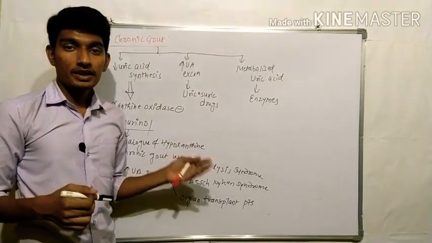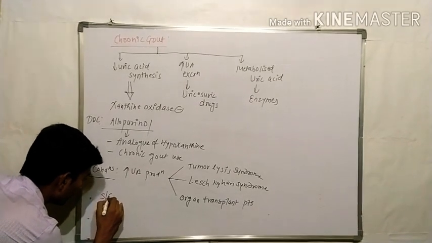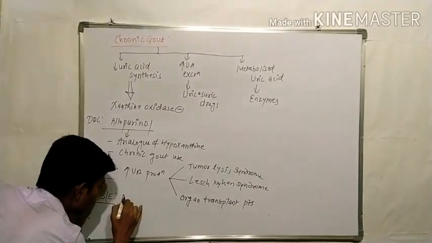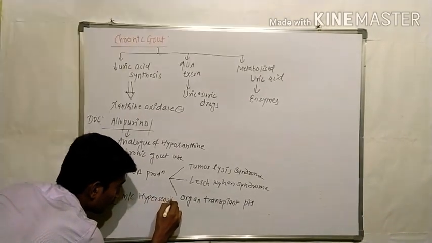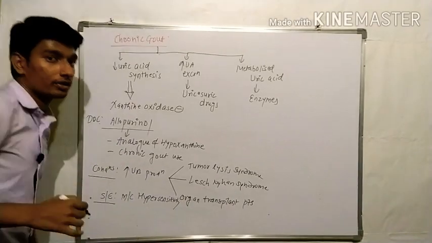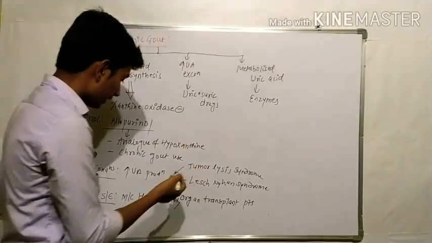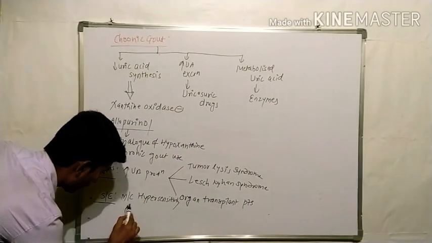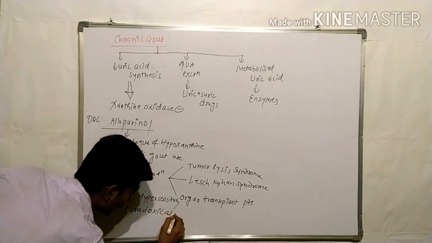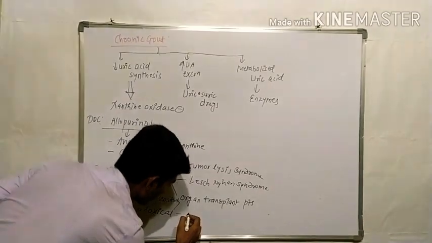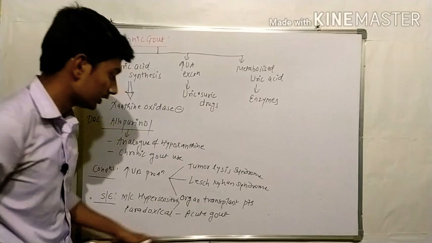Now, the side effect associated with allopurinol: the most common side effect is hypersensitivity, and the paradoxical side effect of xanthine oxidase inhibitors is acute gout.